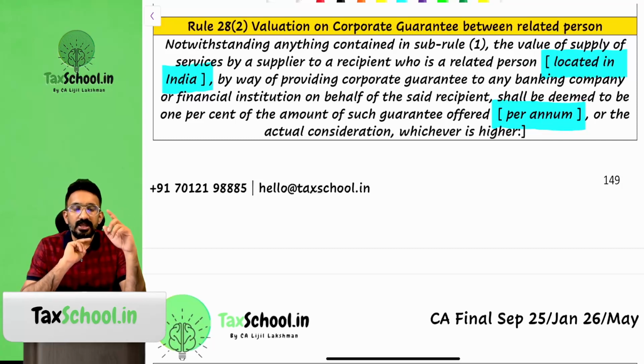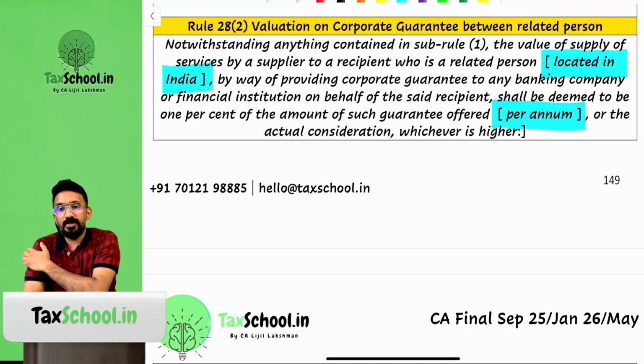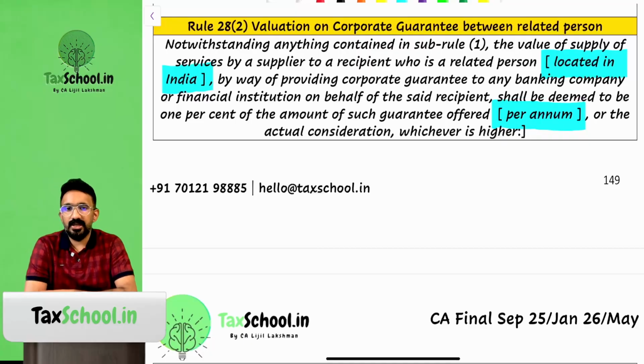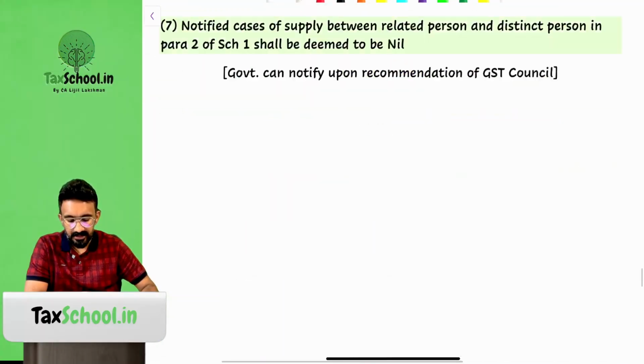When a supplier is giving to a recipient who is a related person in India, the receiving company, the one which has taken the loan, has to be in India. If they're receiving a corporate guarantee, the value for the supplier would be 1% or the actual consideration, whichever is higher. There's a clarificatory circular on it which we can quickly go through.